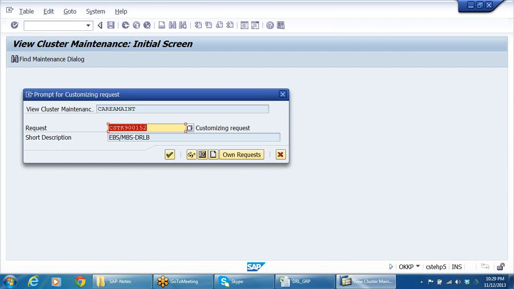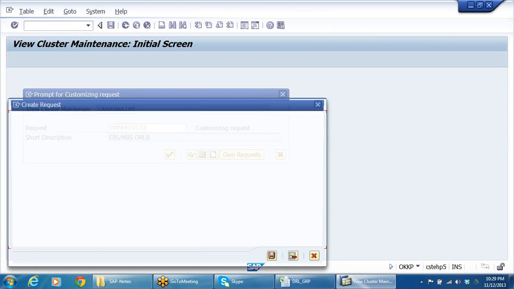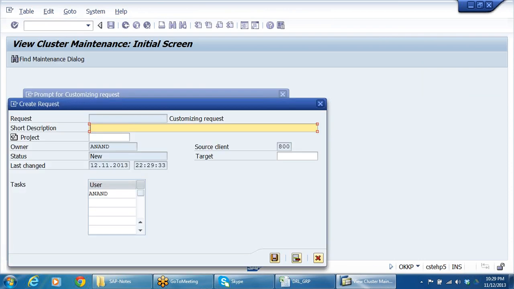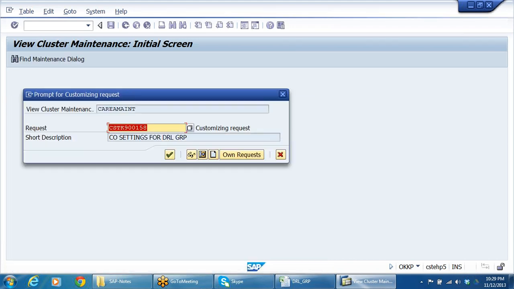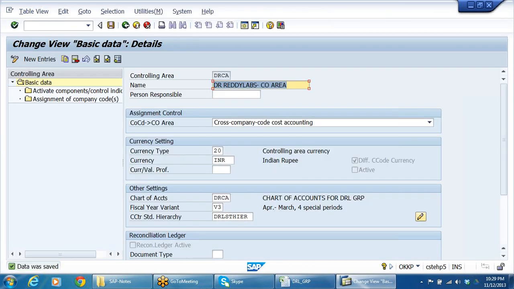I am creating one more request now. CO settings for DRL group. I am creating another request. Right? Okay.